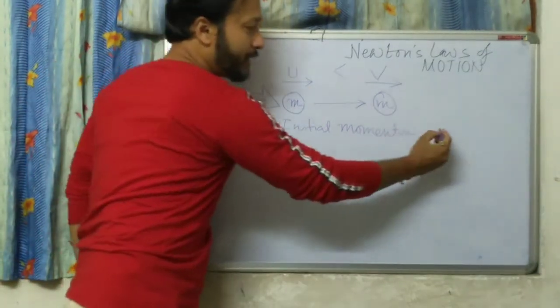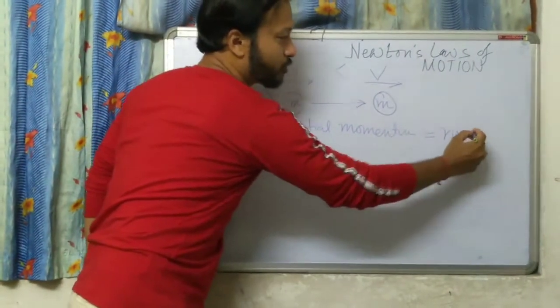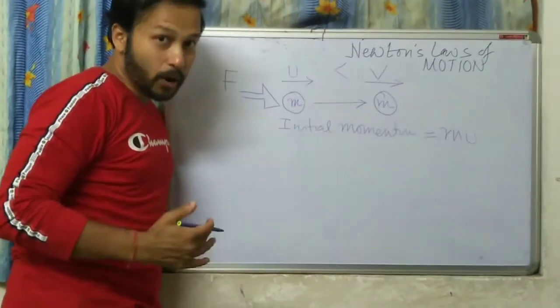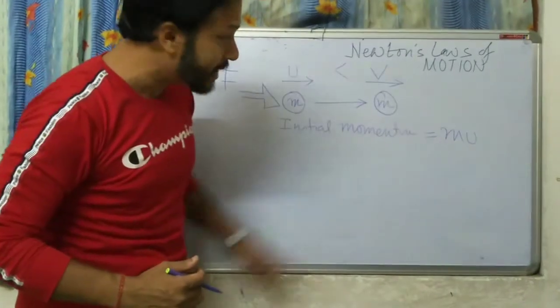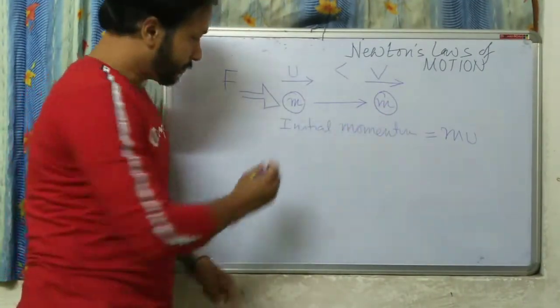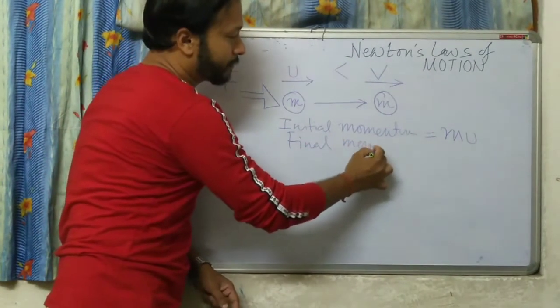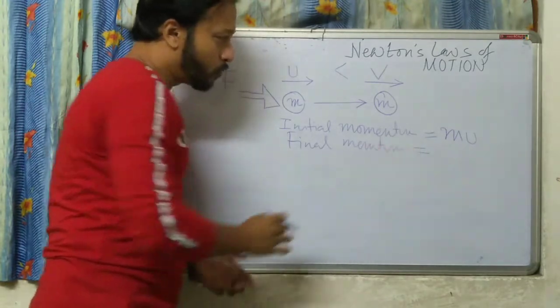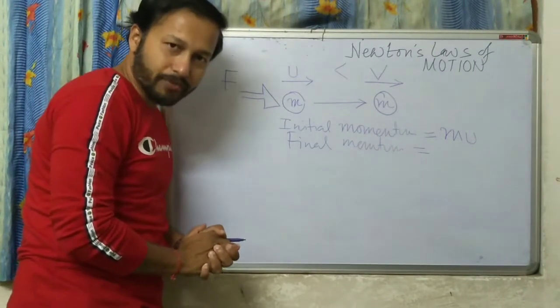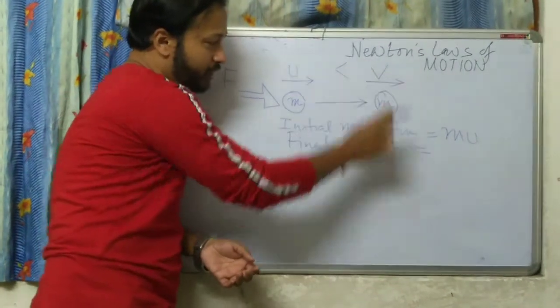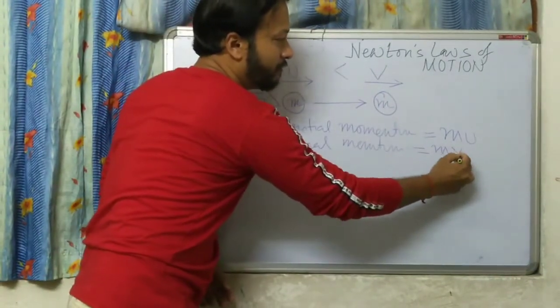So initial momentum equals mass into velocity, mu. Now if I ask you what is the final momentum? Mass into velocity, mv.